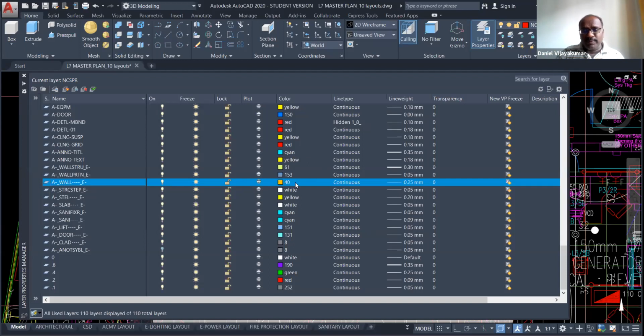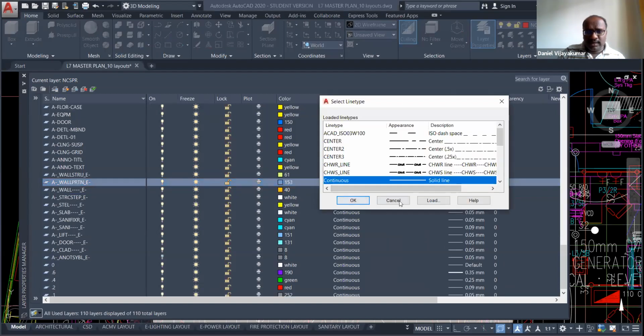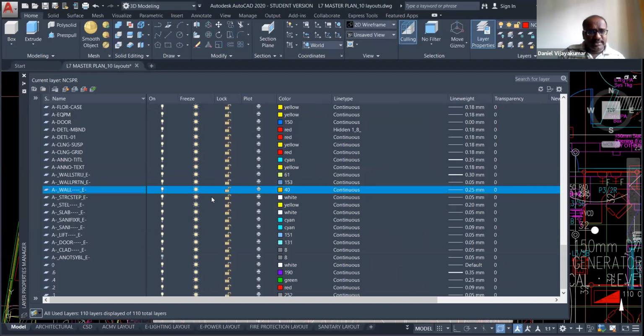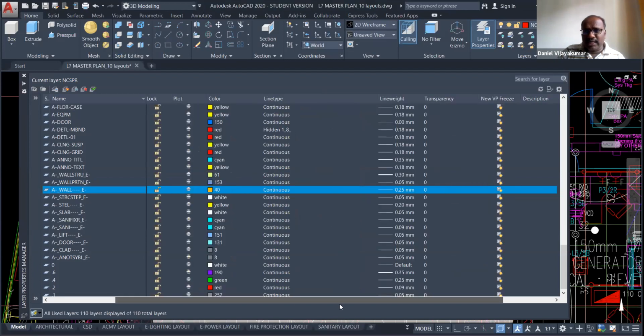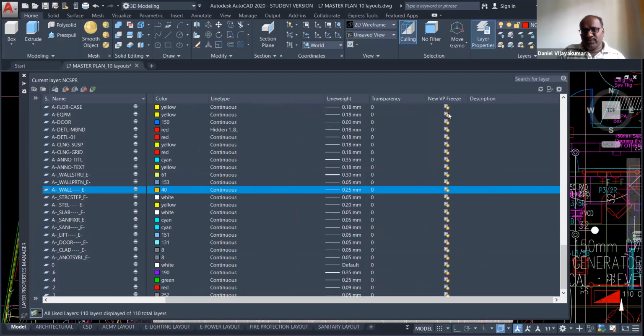The wall layer is under number 40, so the color number is 40. The line type is continuous, the line weight is 0.25, transparency is 0, and new viewport freeze is on, and other options are there.